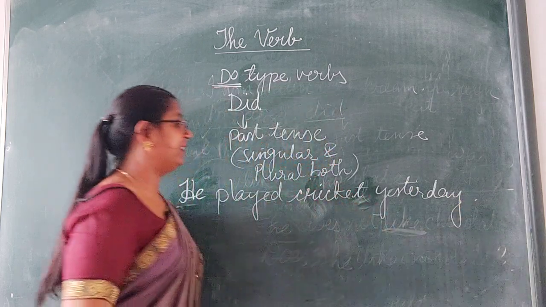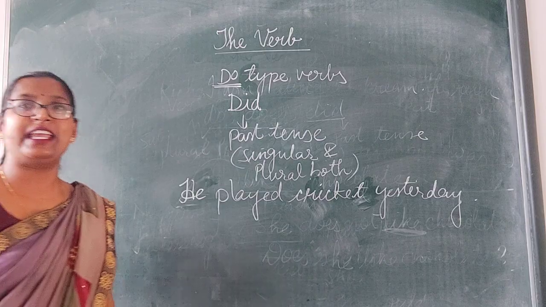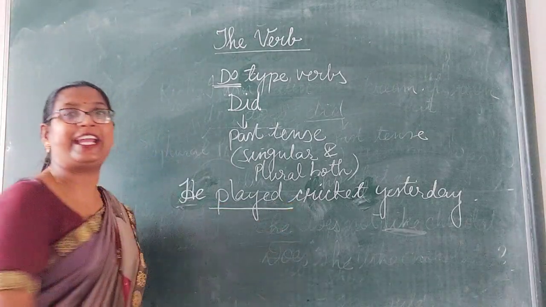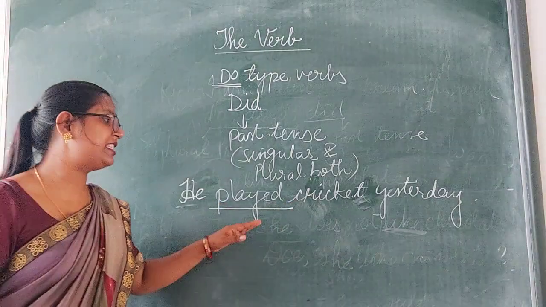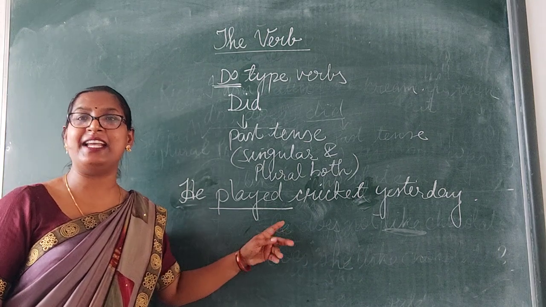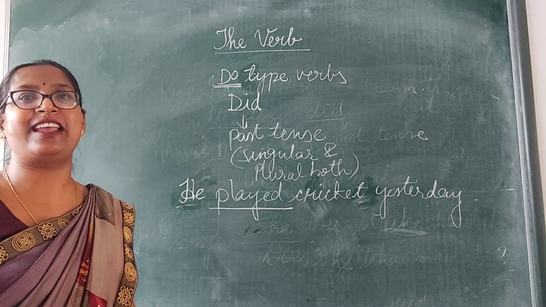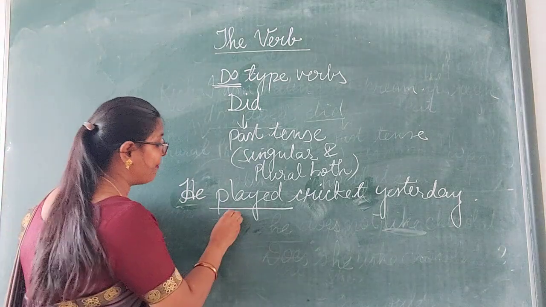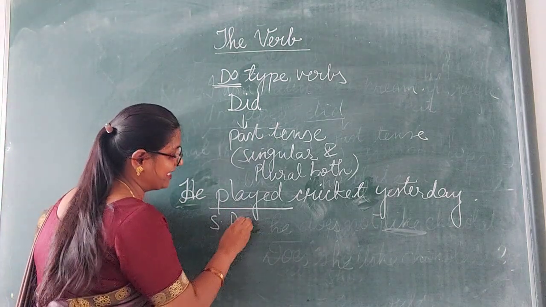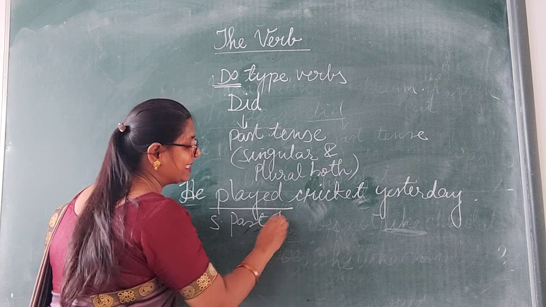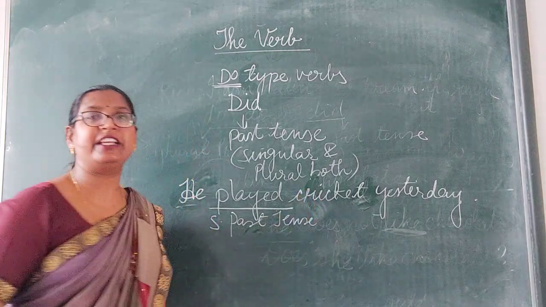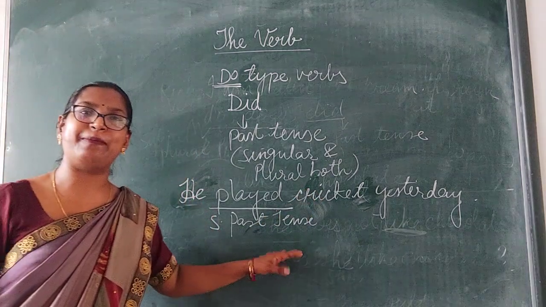He played cricket yesterday. In this sentence, the verb is played. Clear? In this sentence, the verb is played. And the verb tells us that the verb is in past tense, simple past tense. Clear? The verb is in simple past tense.